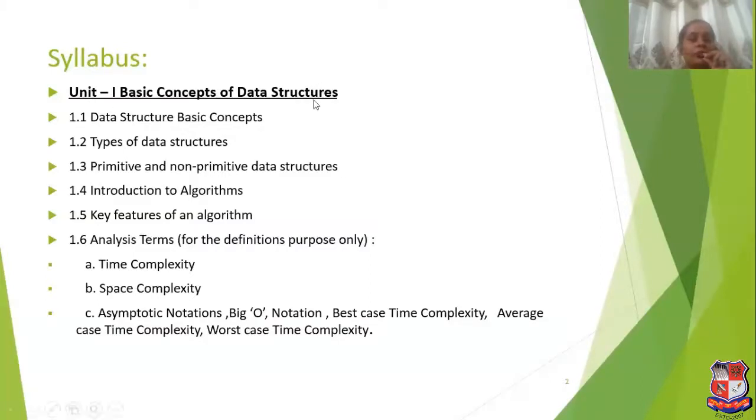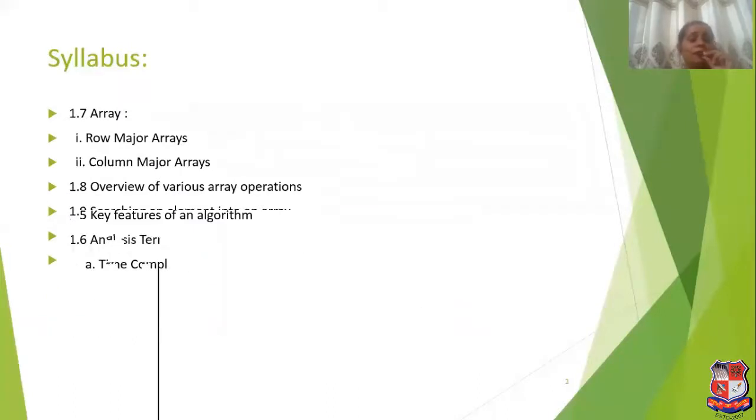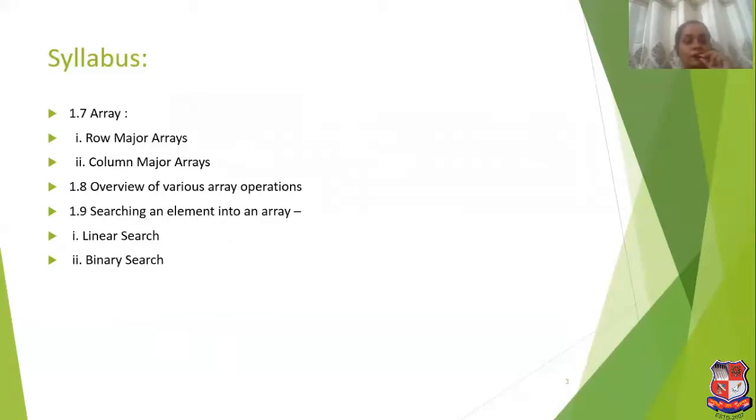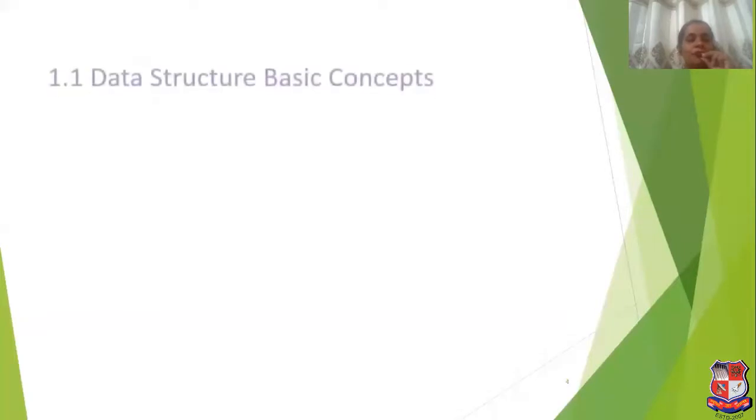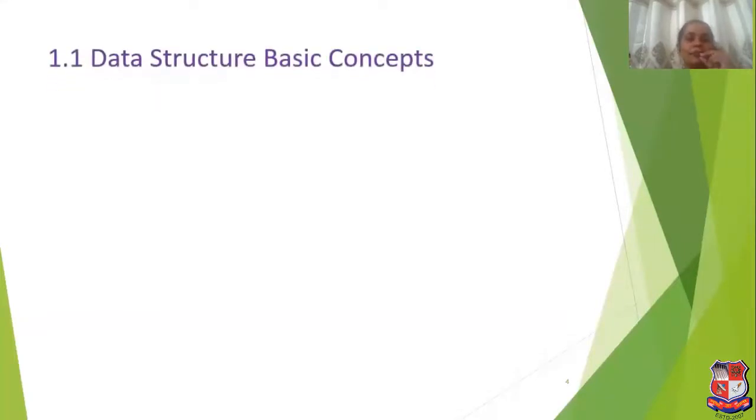So here is the syllabus of data structure, the first unit. First is basic concept of data structure. We will see types of data structure, what is primitive and non-primitive data structure, introduction about algorithm and complexities. And in this chapter, we will see array, row major array and column major array, overview of various array operations, and most important searching algorithms, that is linear search and binary search. So we will start with data structure basic concepts.